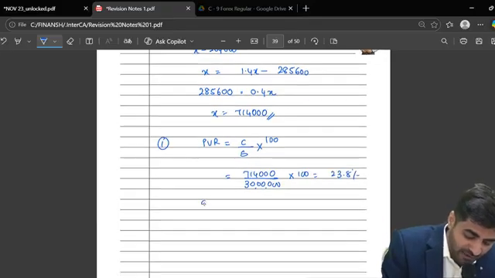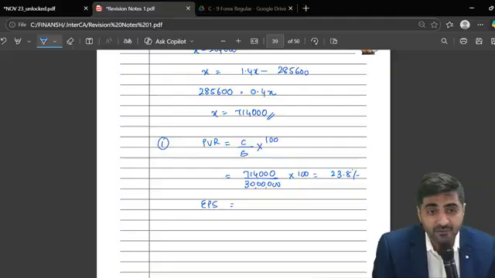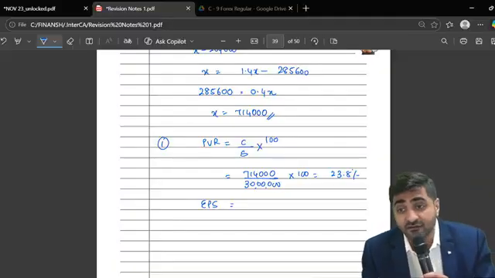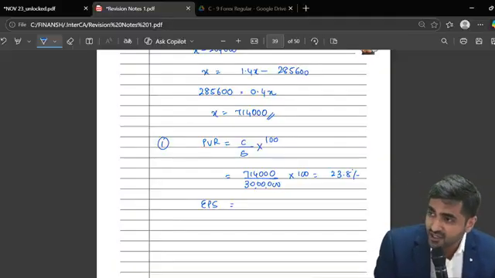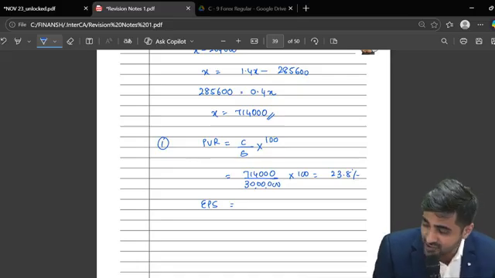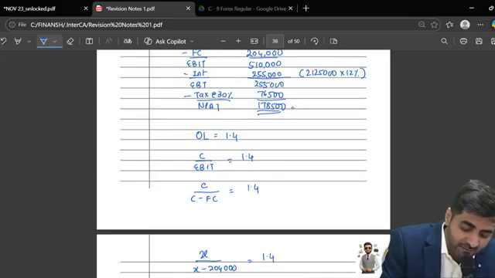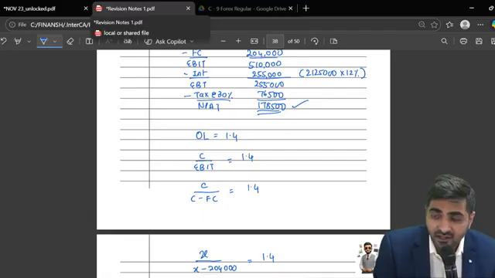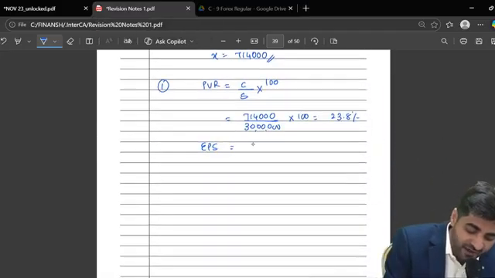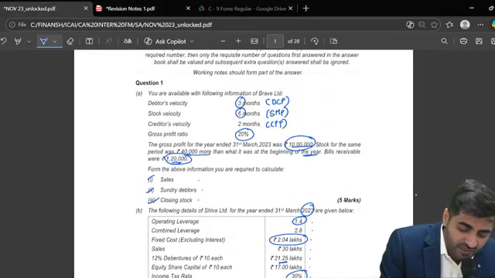And what is going to be my EPS? EPS is the net profit available for equity shareholders divided by the number of equity shares. This entire NPAT is available for equity shareholders, which is 1,78,500. I will divide that by the number of equity shares.